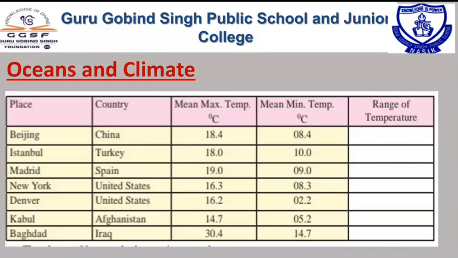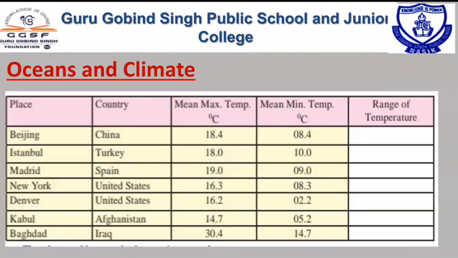Our first point is ocean and climate. Dear children, in front of you is a chart in which the maximum and minimum temperatures of different important cities of different countries are given. The first city is Beijing, the capital city of China.